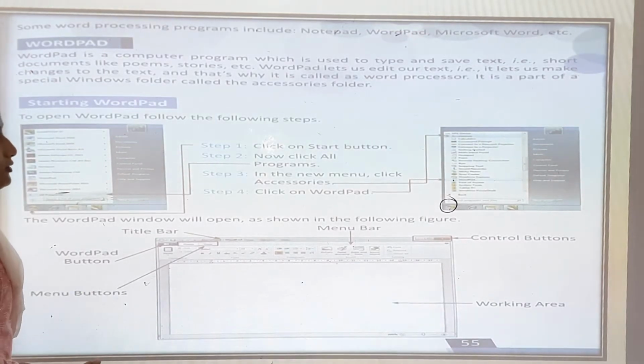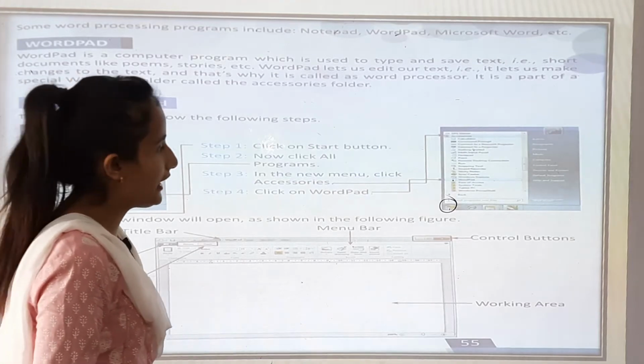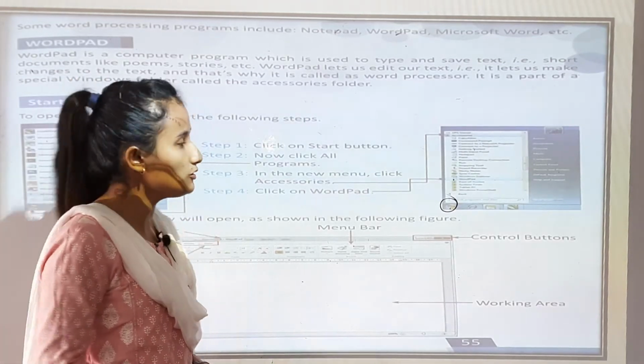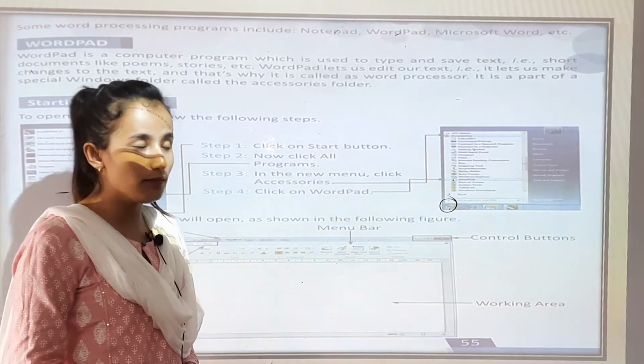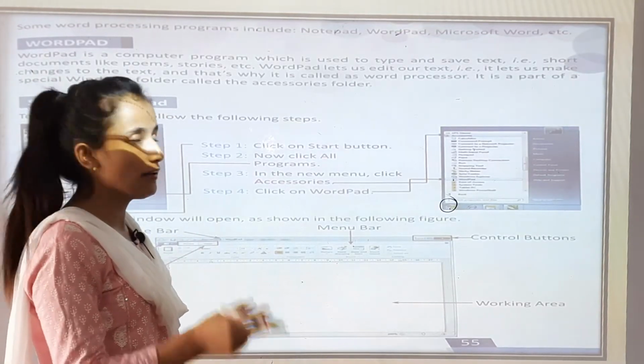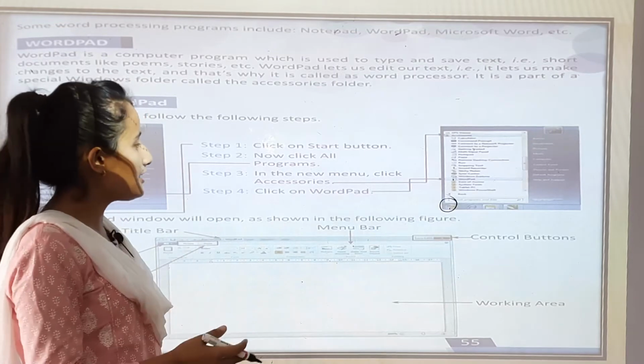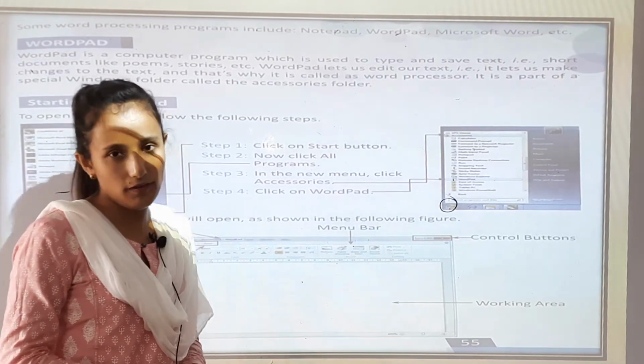Whenever you have to start writing anything, what is the first step? First you have to go to the start button, then all programs, third step accessories, and last you have to click on Wattpad, okay.